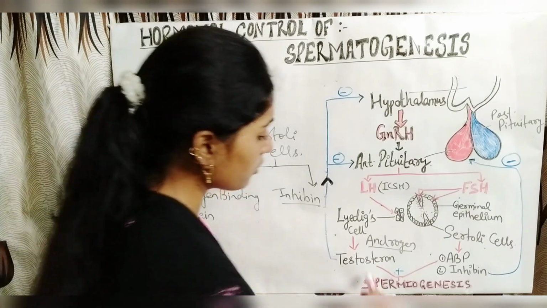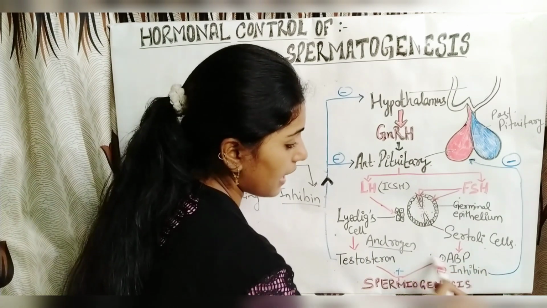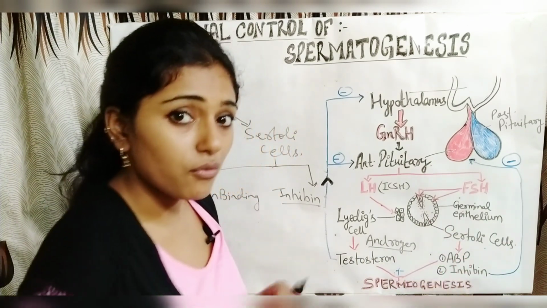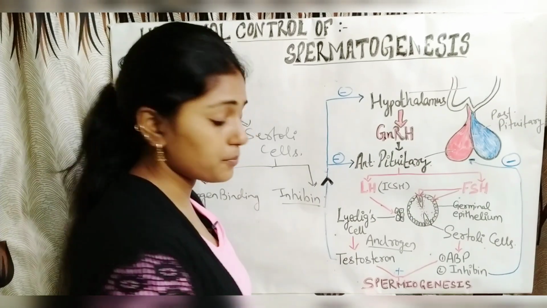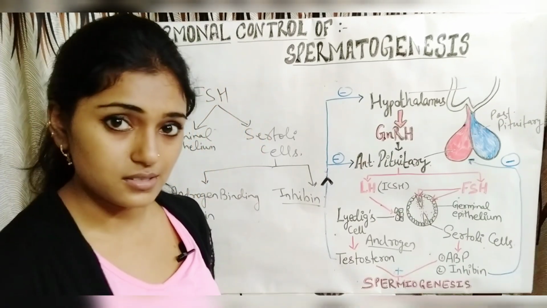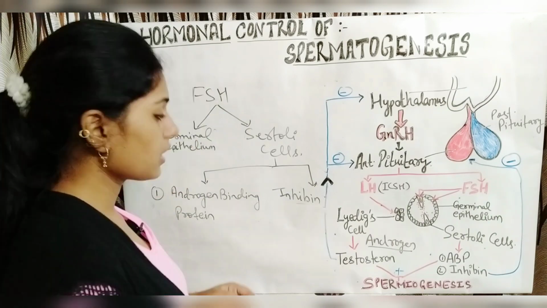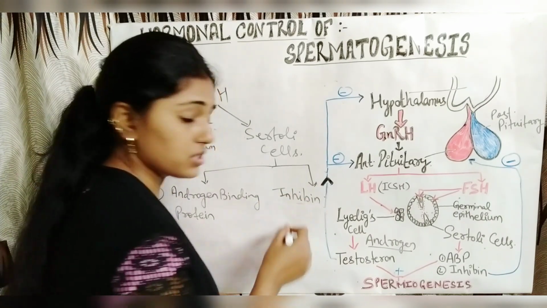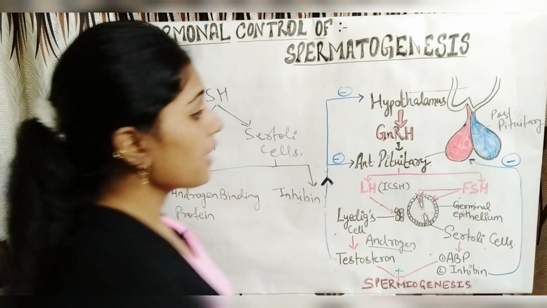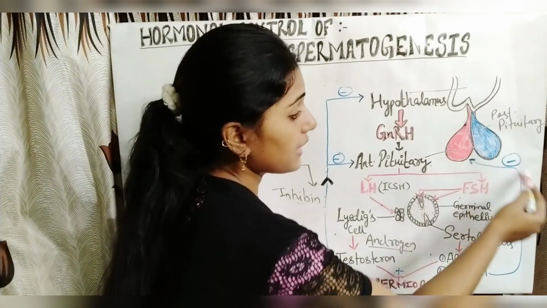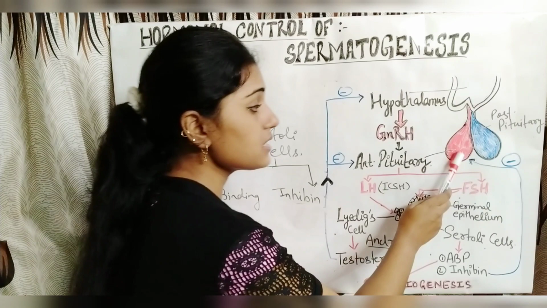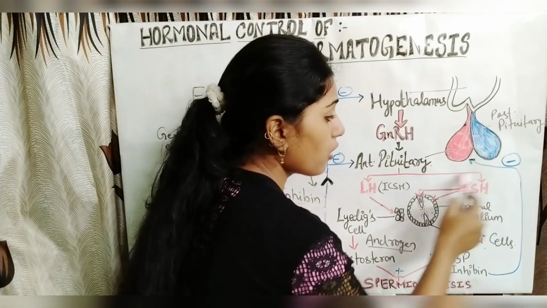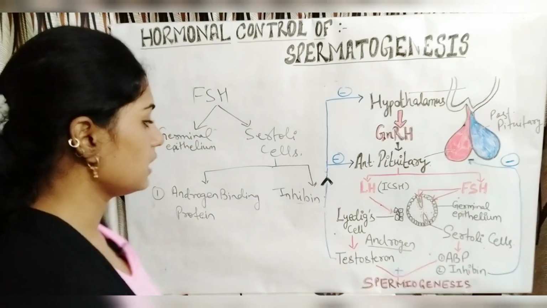So this is how the testosterone and androgen binding protein secreted by Sertoli cells work together and help in the process of spermiogenesis. Okay, understood? Now the inhibin. The inhibin is the protein, or you can say the hormone, that sends the negative signal to the anterior pituitary to stop the secretion of follicle stimulating hormone.